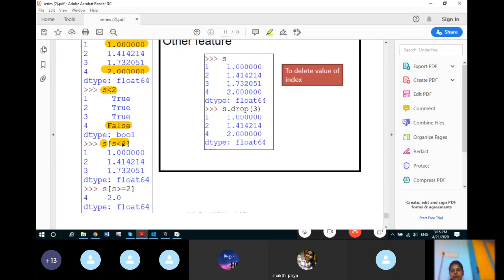So wherever the value of S is less than 2, you are displaying only those rows of S. See how you can provide conditions in the series. You are going to display only those rows of S in which the values are less than 2.